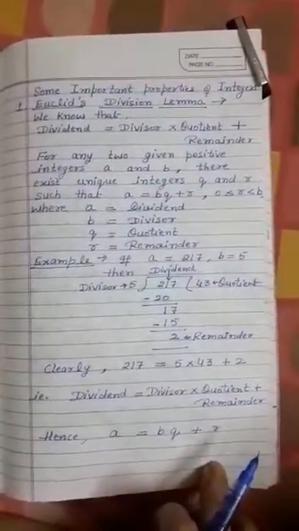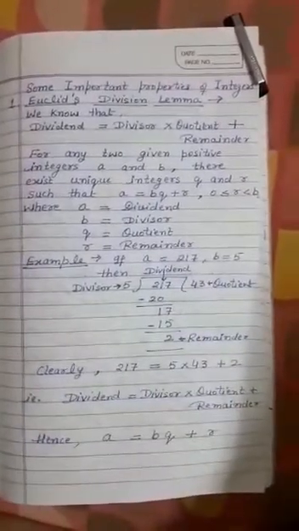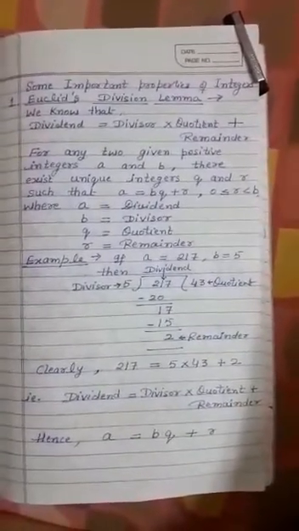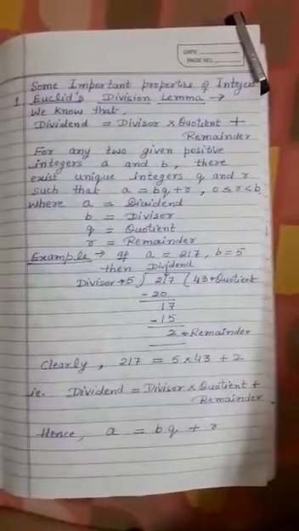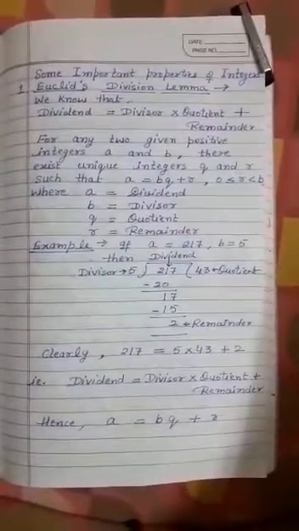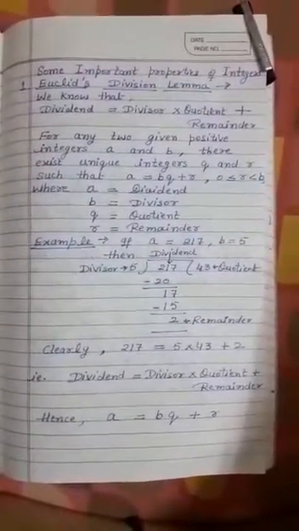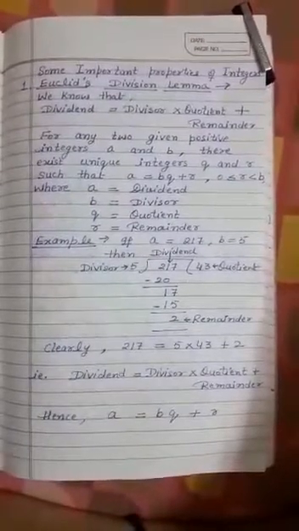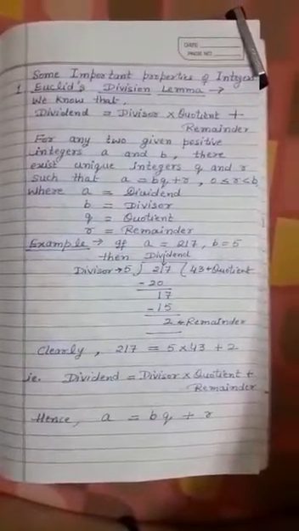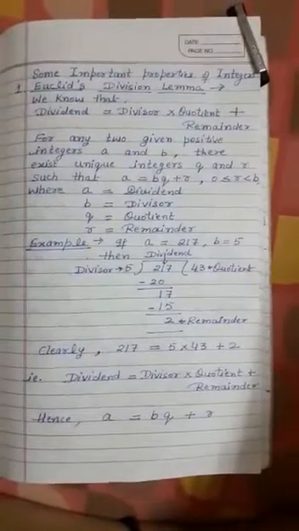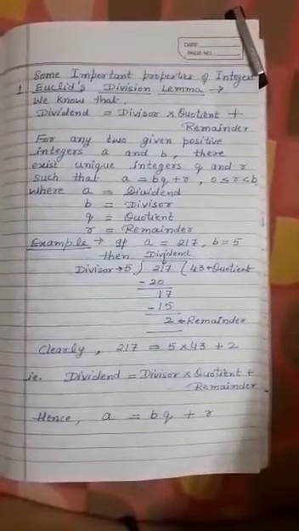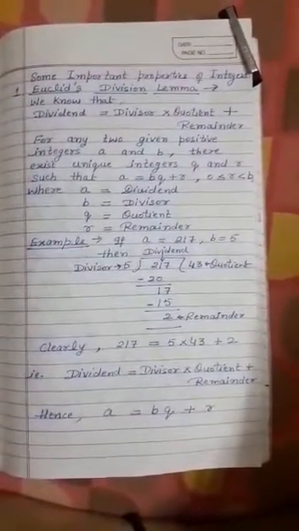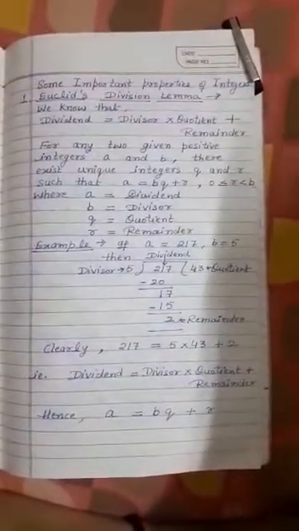And what is first, this is exactly new for you, Euclid's division lemma. Euclid is a mathematician who made the division lemma. And what is that? Already you have done in polynomials, dividend equal to divisor into quotient plus remainder. This is exactly the same, but only in numbers.